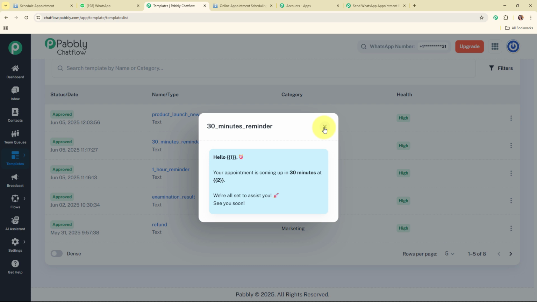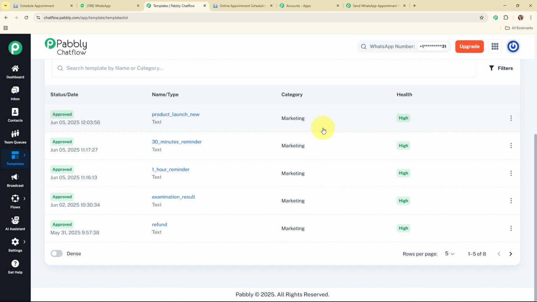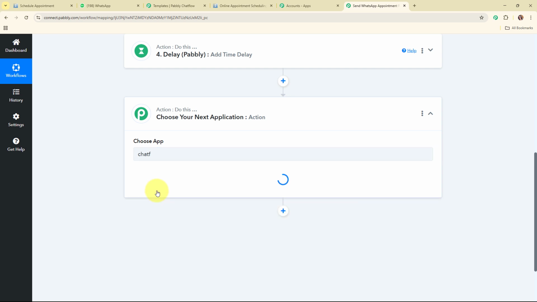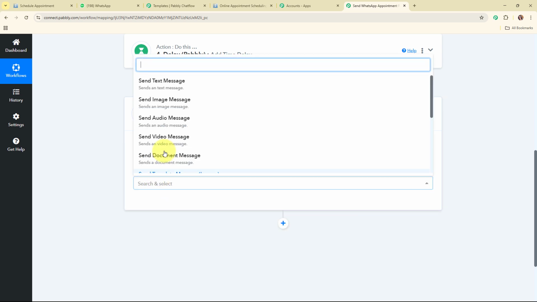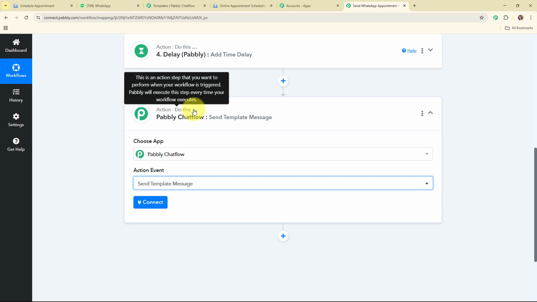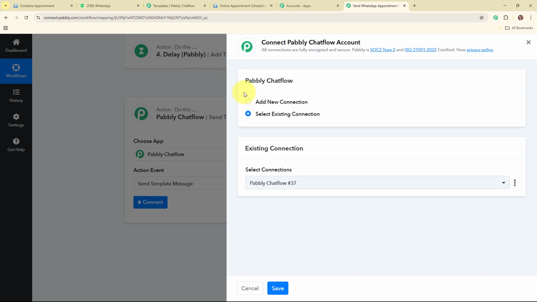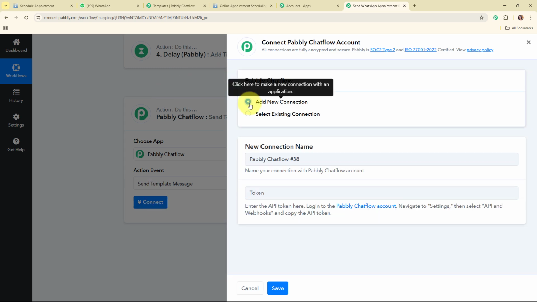Alright, so now we are going to use these templates to send the automated WhatsApp reminders to our clients. For that, let me take you back to my Pabbly workflow, and from here I'm going to connect my Pabbly Chatflow with Pabbly Connect. In this action event, I'm going to select my action event as send template message, and to connect my Pabbly Chatflow with Pabbly Connect, I'm going to click on connect. To build a new connection, I'm going to select add new connection. If your Pabbly Chatflow account is already connected with Pabbly Connect, then you can click on select existing connection.